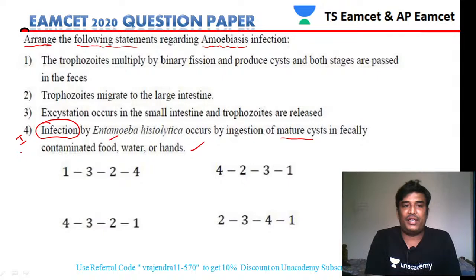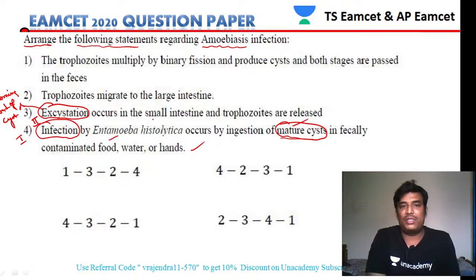Then after that, this Entamoeba histolytica is present in a cyst form. After they enter the human body or animal body, excystation occurs, which means they come out of the cyst. Coming out of the cyst is called excystation. So this could be our second statement. Excystation occurs in the small intestine and trophozoites are released from the cyst.